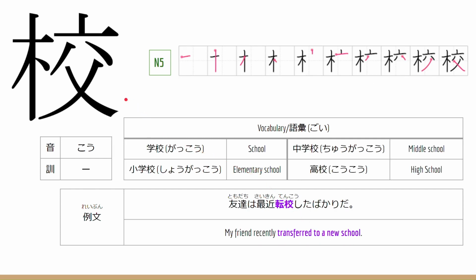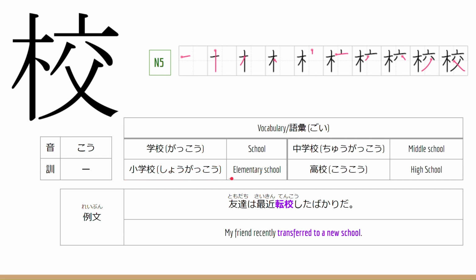The next kanji is ko. This is the stroke order for the kanji. Now let's go to the onyomi and kunyomi of the kanji. The onyomi is こう, and there is no kunyomi. Now let's go to the vocabulary, or ごい. 学校, this means school.